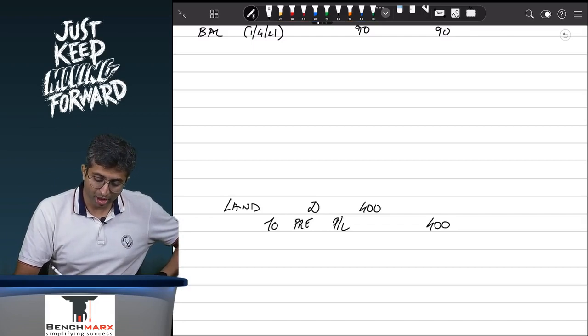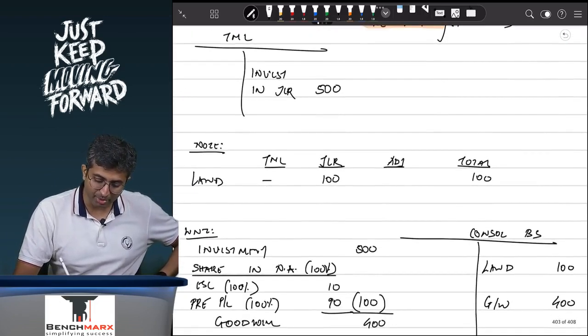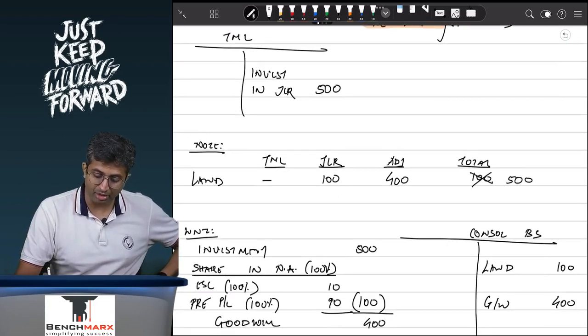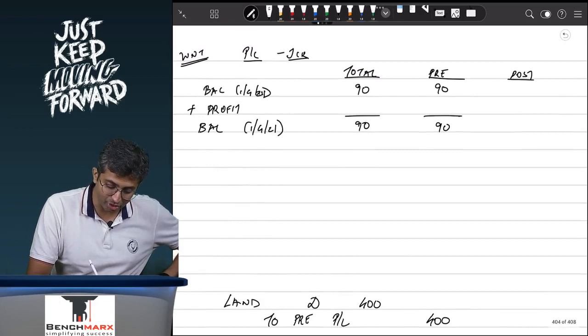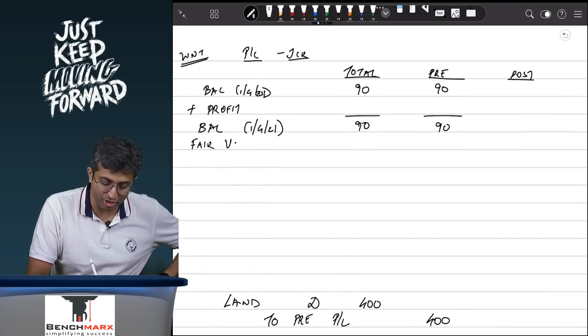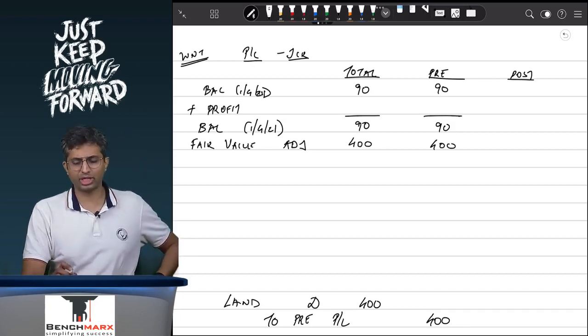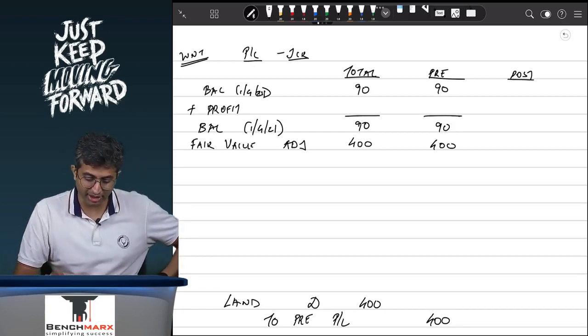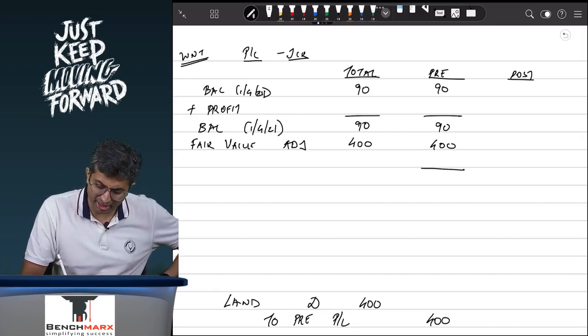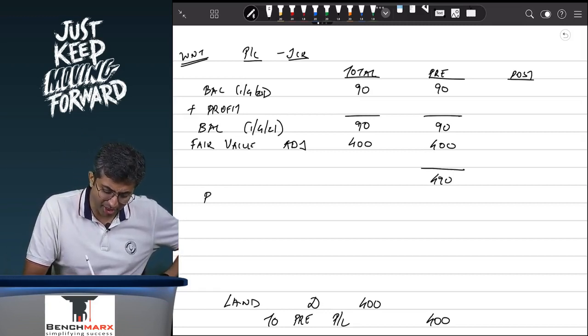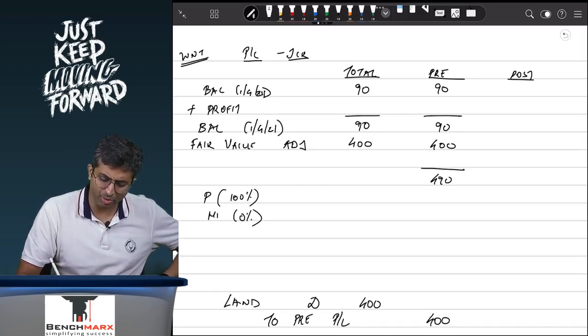So the two effects, your land will be debited by 400. So in your adjustments, you will increase land by 400, and hence your land will appear at 500. And second, in the pre-acquisition profits, there will be a fair value adjustment, where you will increase your profits by 400. Well, by the way, these are profits prior to the date of acquisition, and hence this becomes 490. If this is 490, this 490 will be attributable to the parent, and if there was any minorities interest, some of it will also be attributable to the minorities interest.